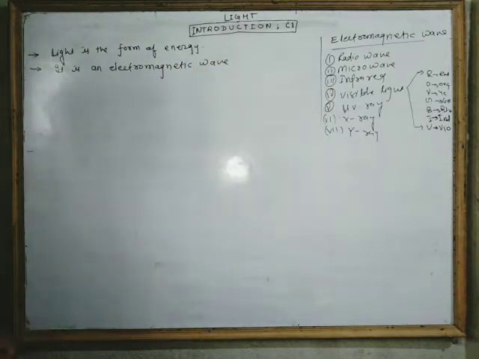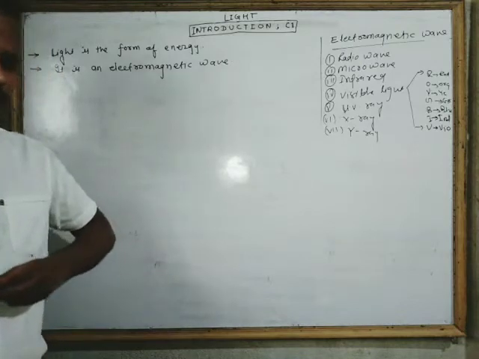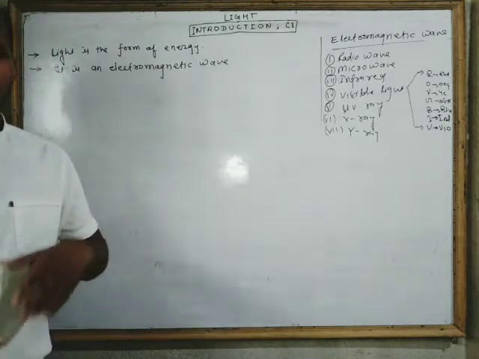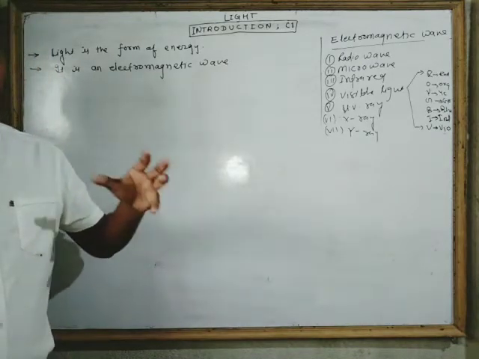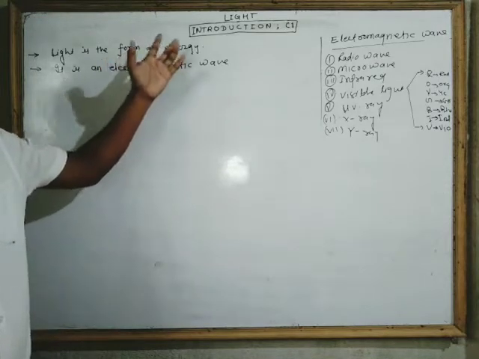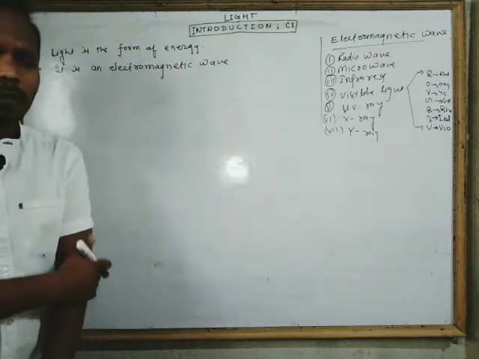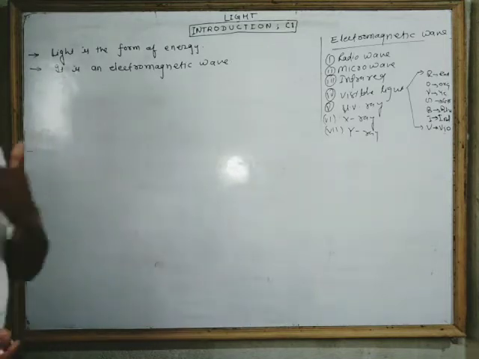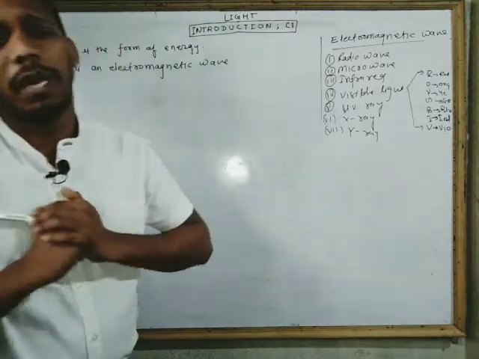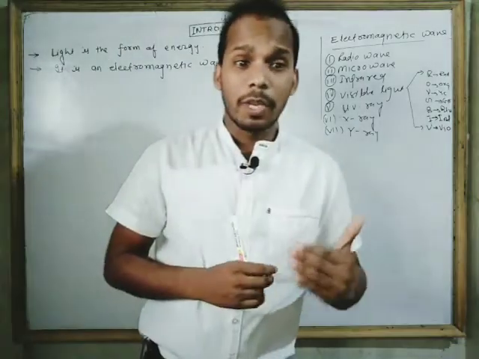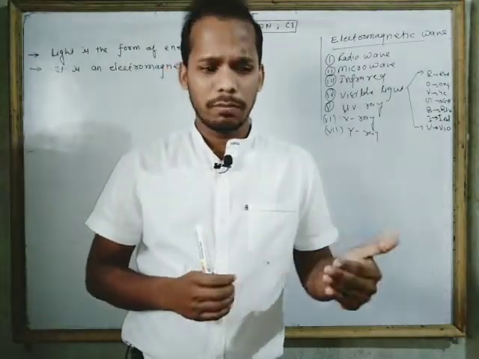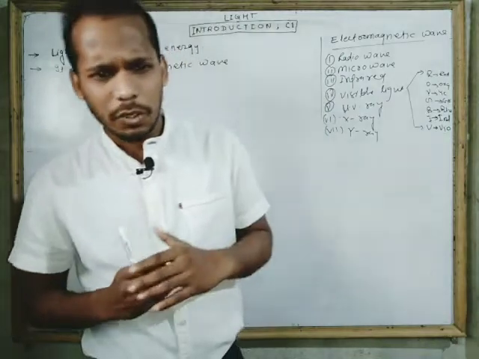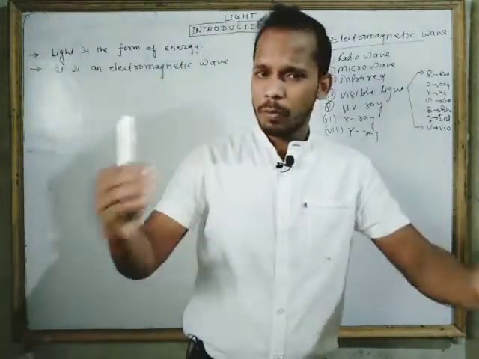Okay, electromagnetic wave. Every property of an electromagnetic wave should be a property of light. So what are the properties of an electromagnetic wave? One most important property of the electromagnetic wave is that it can propagate even through vacuum. It means it doesn't require any material medium to propagate.